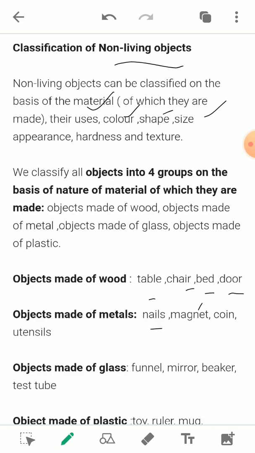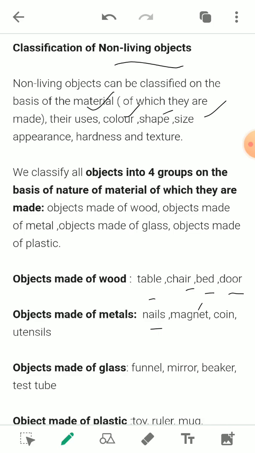A magnet is also a kind of metal, or a coin that is made up of silver, or it is a gold coin, or it can be a copper one. Utensils are made up of copper, silver, aluminium, or steel also. So these all objects are made up of metal.